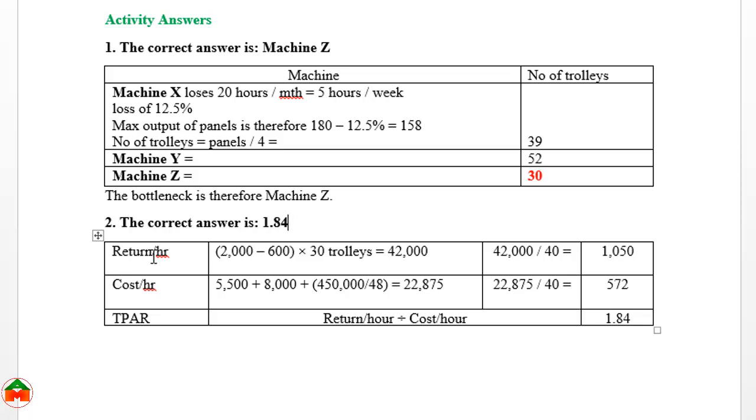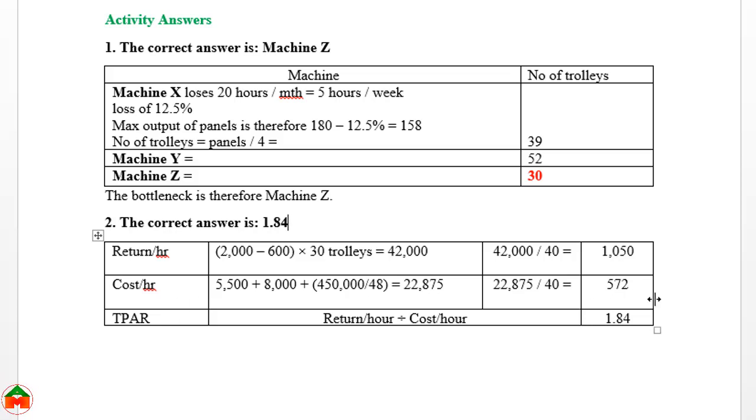Our return per hour is 1050 and our cost per hour is 572. To calculate the return, we have deducted the material purchase cost from the sales revenue. Then we multiplied by these 30 trolleys because this is the output from the limited resource. Ultimately there is 42,000 output, and by dividing by the 40 hours per week, we get the return per hour, which is 1050, and our cost per hour is 572.